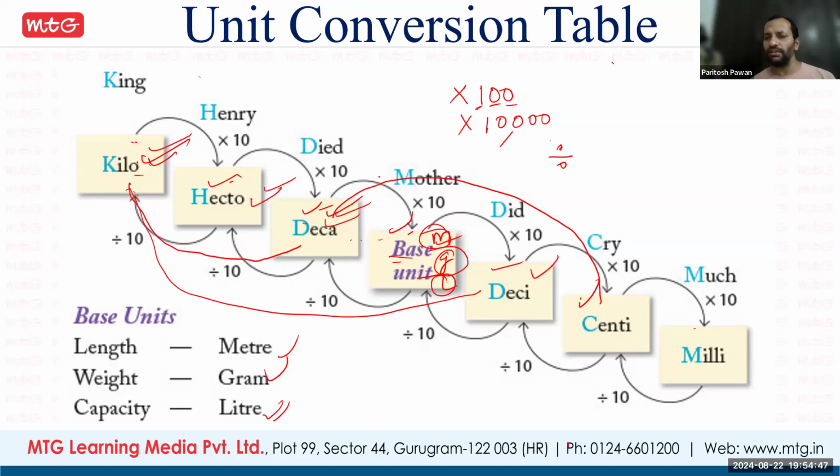There are 4 positions. So 1 centimeter converted into deca will be divided by 1 followed by 4 positions, which is 1 by 1000. So 1 centimeter is equal to 1 by 1000 decameter. Clear?